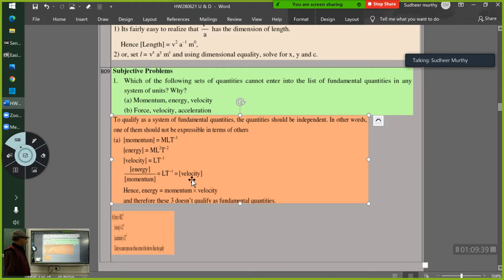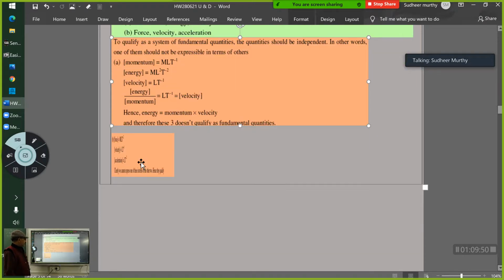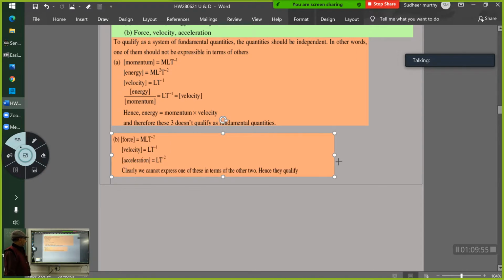It's not enough that you know this will not happen; in the examination you have to prove it. So the proof is something like this. Now the other quantities. Mr. Ligade, your question. Force, I will write it like this. Velocity, like this. Acceleration, like this.